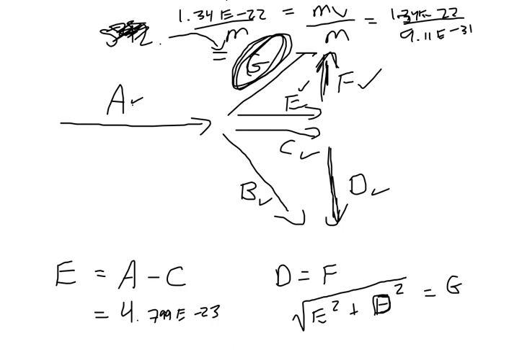And we're done. So divide by 9.11 E minus 31. I've got a velocity, and it actually kind of makes sense. I got 147,931,554, which is 1.47 times 10 to the 8 meters per second.